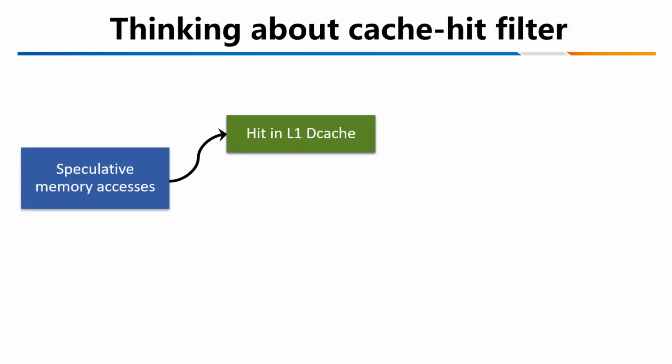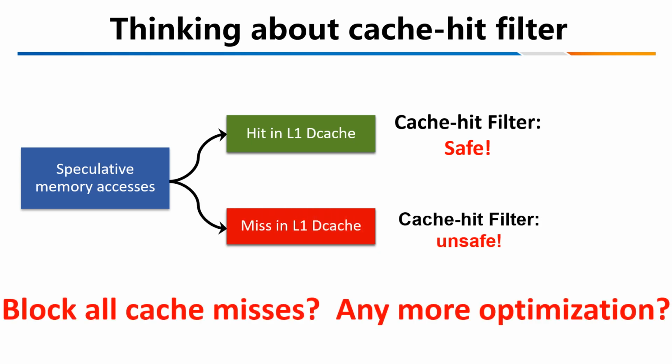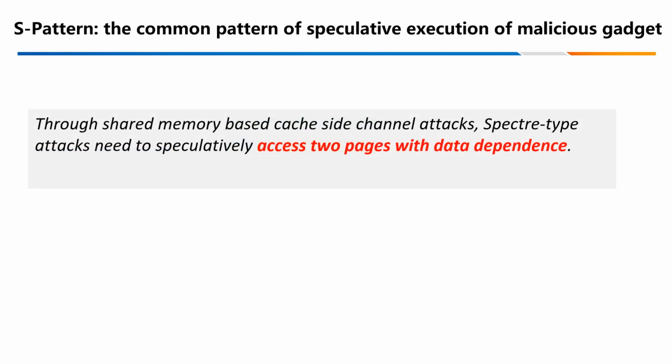But employing the L1 cache hit filter, there are also significant performance overheads. So there are more optimizations. Then we propose the second hazard filter, the trust page buffer based hazard filter, based on an interesting observation through shared memory based cache side channel attacks. Spectre attacks need to speculatively access two pages with data dependence.